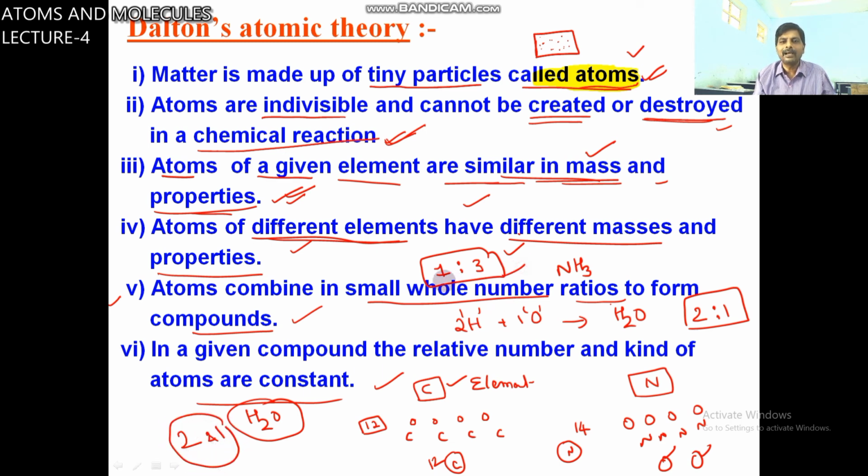In ammonia, 1N and 3H, this is constant. So these are the postulates of Dalton's atomic theory.